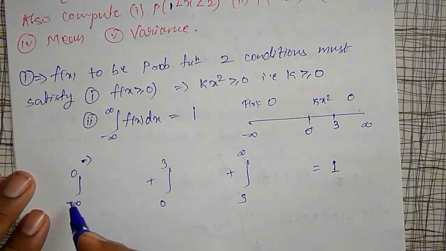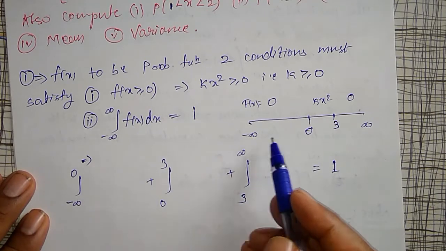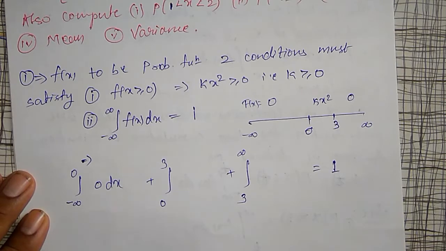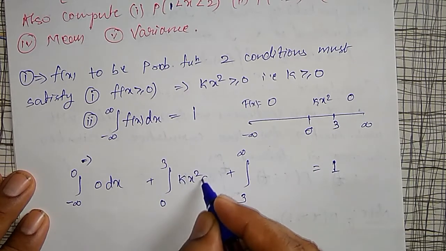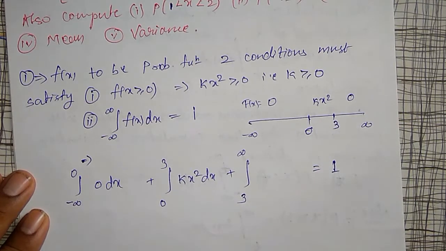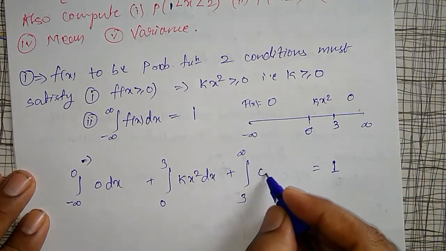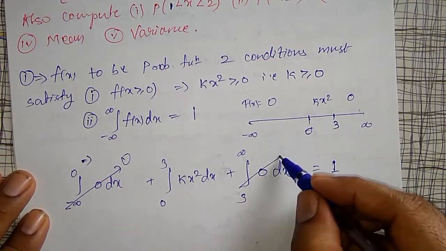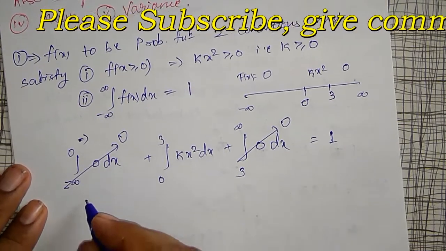From minus infinity to 0, the function is 0 into dx, plus for 0 to 3 the function is kx square into dx, plus for 3 to infinity again 0 into dx. Therefore two integrations are 0, and only this integration I have to evaluate. K is constant here.